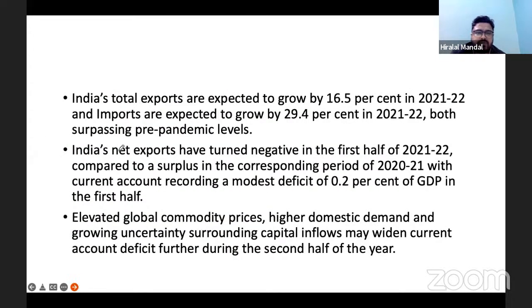Regarding the export, this is another pillar, that is export. Look at the export sector's contribution. In fact, today we have seen that India has signed an agreement with the UAE.